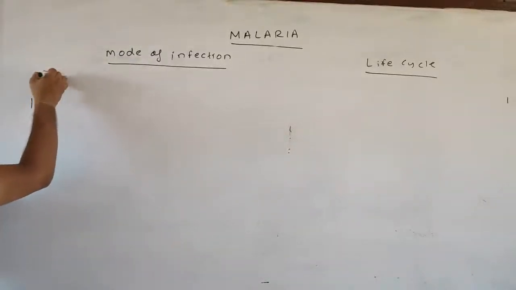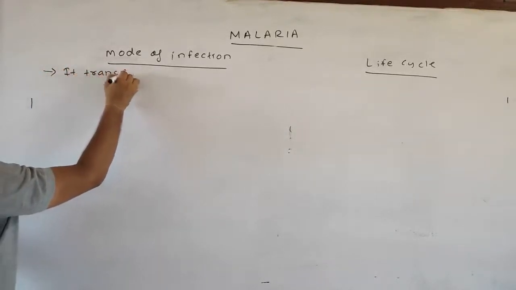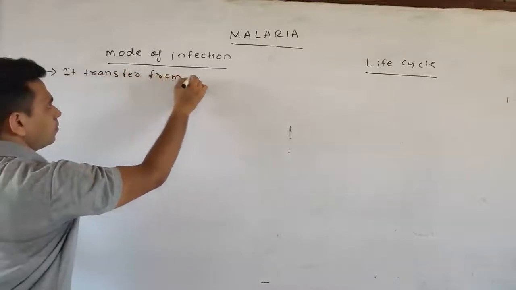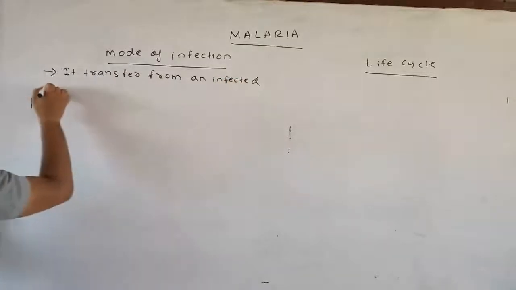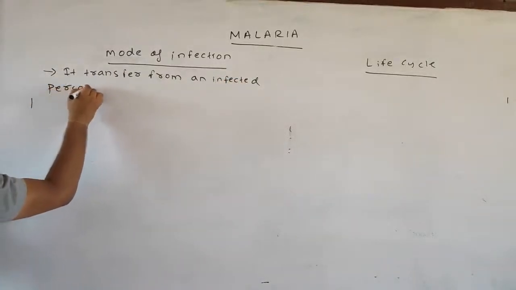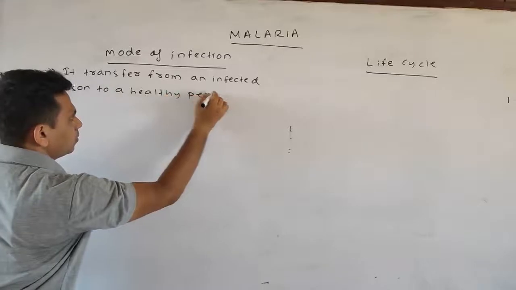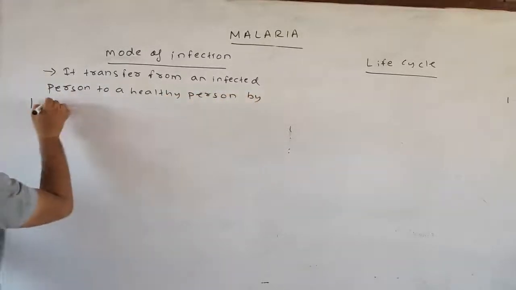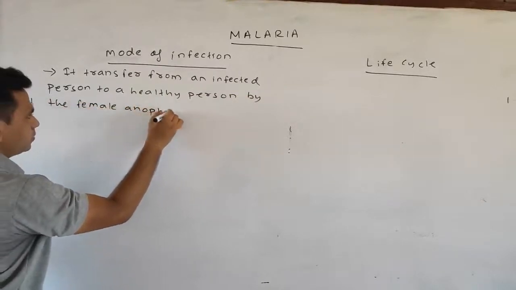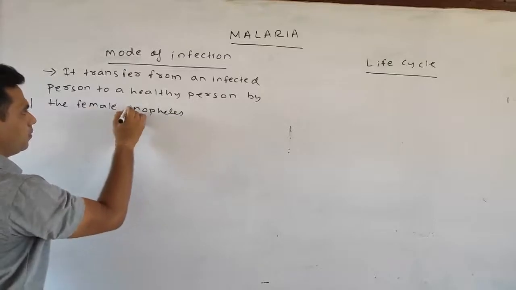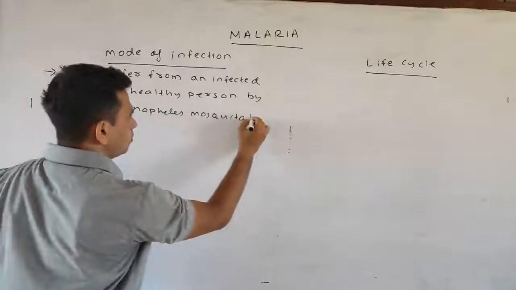The main mode of infection is transfer from an infected person to a healthy person by the female Anopheles mosquito bite. Okay.